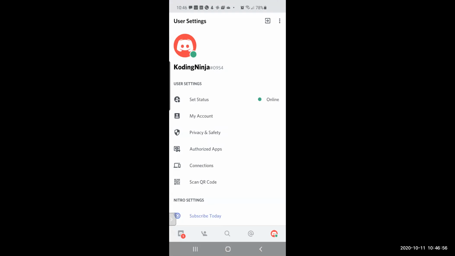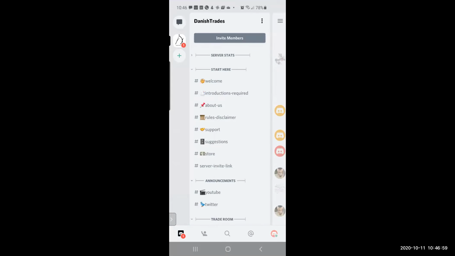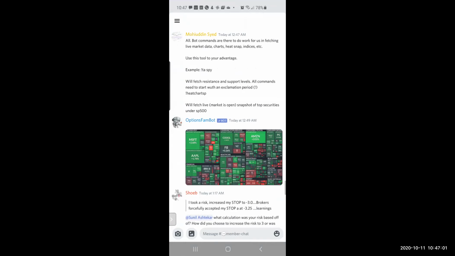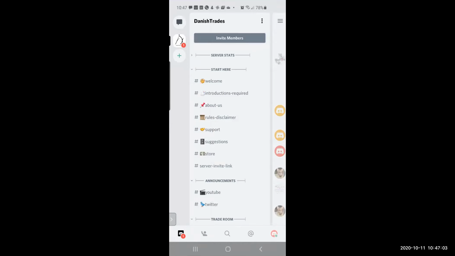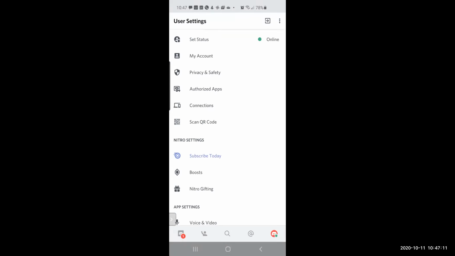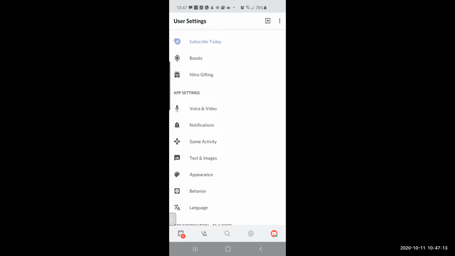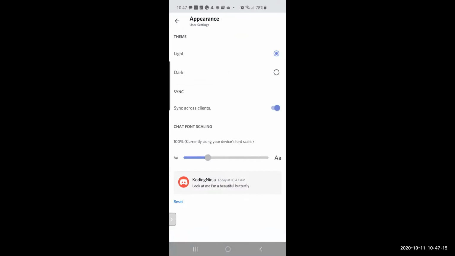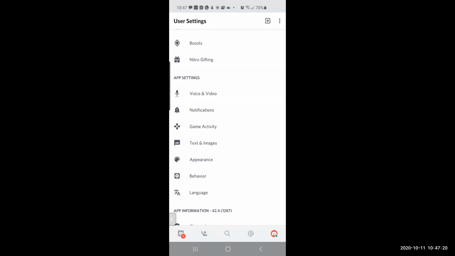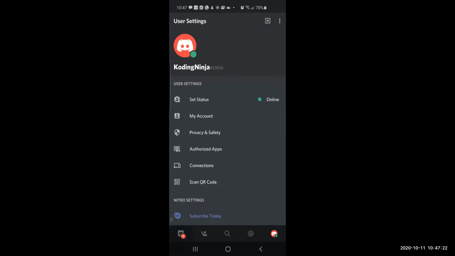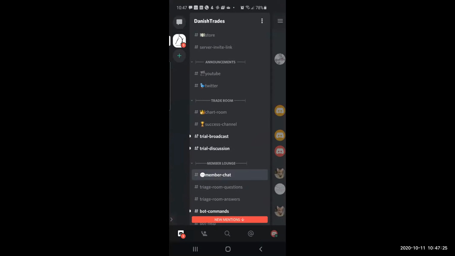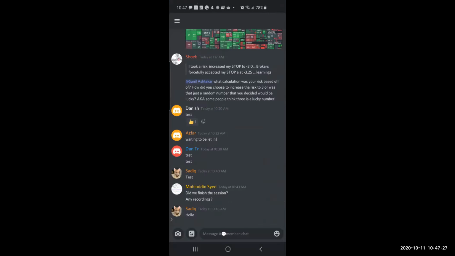So this is the light view. All you have to do is go here, click on this section, and just go to appearance and say dark. It becomes dark. Okay. Thank you.